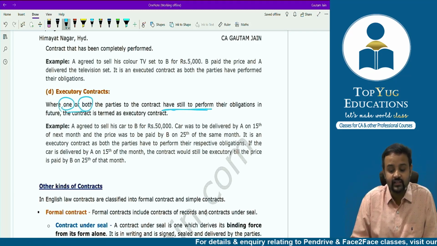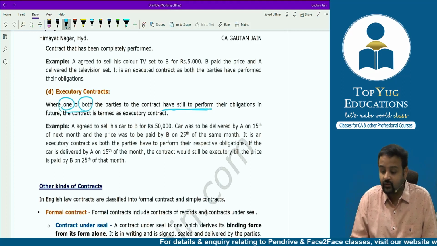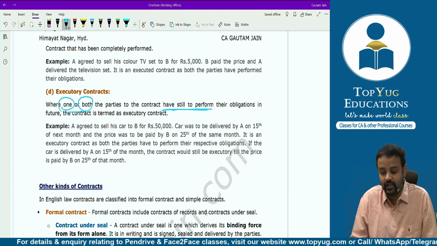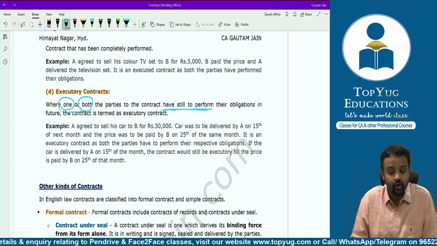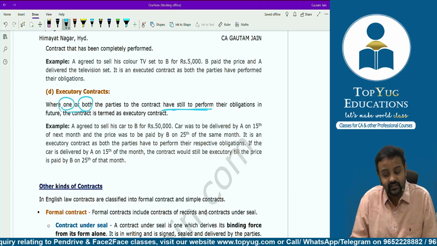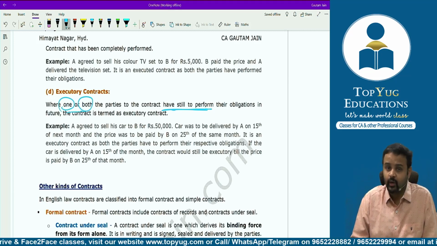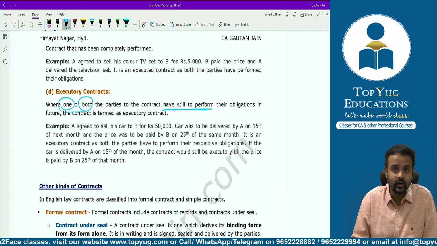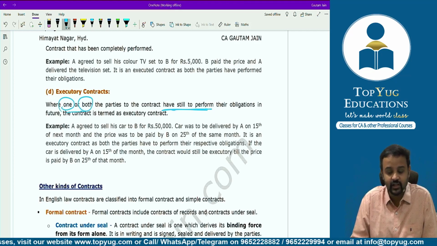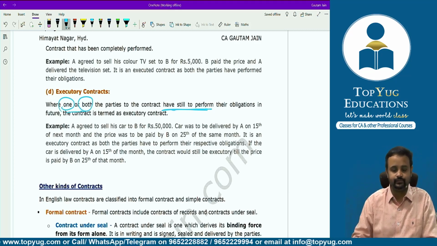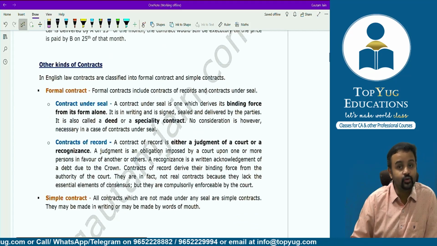Example, A agreed to sell his car to B for rupees 50,000. The car was to be delivered by A on 15th of next month and the price was to be paid by B on 25th of the same month. It is an executory contract as both the parties have to perform their respective obligation. If the car is delivered by A on 15th of the month, the contract would still be executory till the price is paid by B on 25th of that month. Because once the price is paid, then we can say both the parties have performed, because already that person has given that particular car and this fellow also has paid the price for it. That's where the contract comes to an end. Okay, but till then it will be executory.